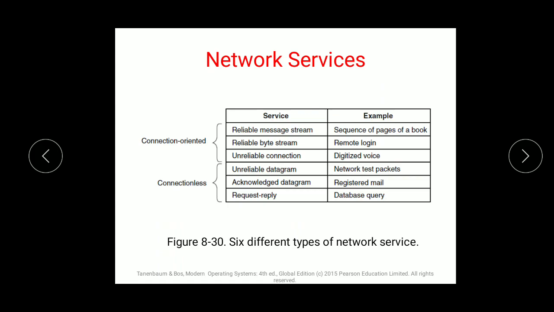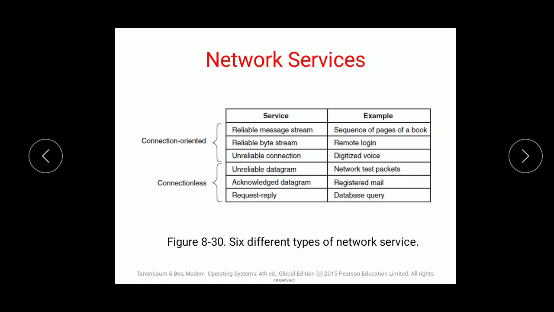Connection oriented includes reliable message stream, for example a sequence of pages of a book, sent with the page numbers. Reliable byte stream, that is remote login, where a username and password are provided. Unreliable connection, for example digitized voice. Connectionless is the opposite of it.